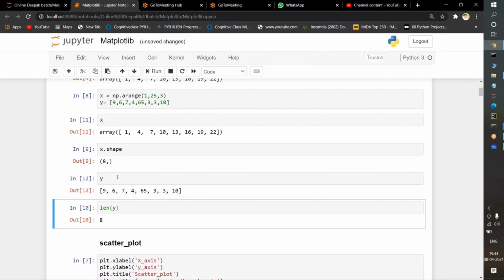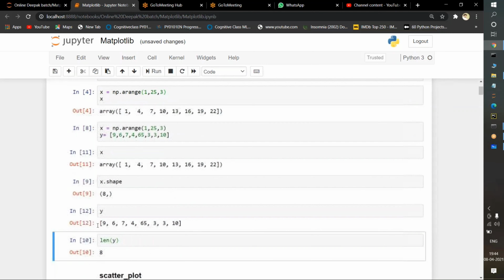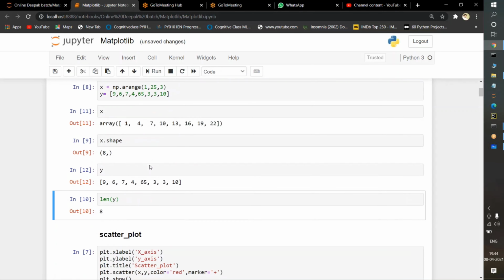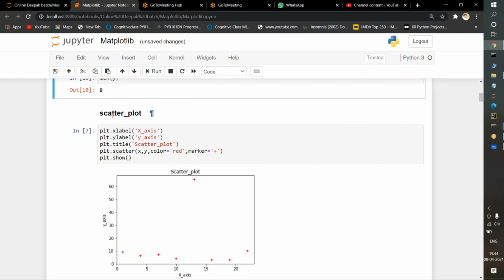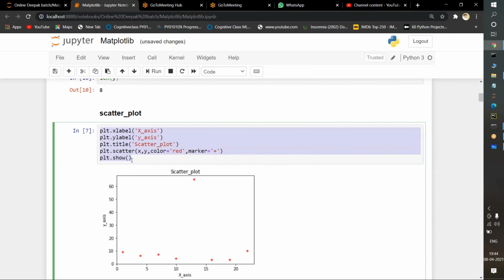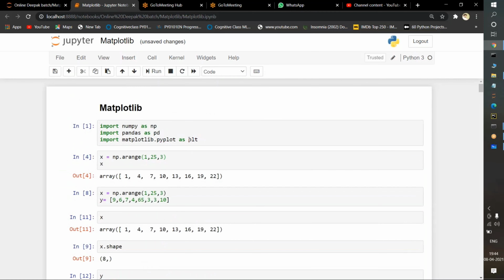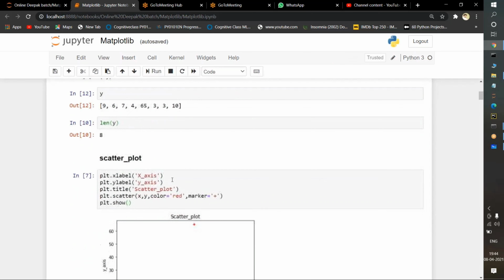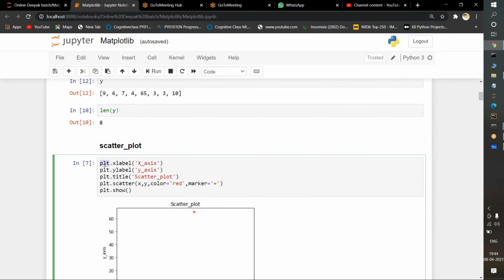Okay, I am printing y values here. So this is the x values and this is the y values. Now I want to plot the data. So this is the scatter plot. With the help of scatter plot, this is how we will plot the data. See here, plt. Where is this plt coming from? We are importing matplotlib as plt. So this is the variable which is holding the matplotlib library.